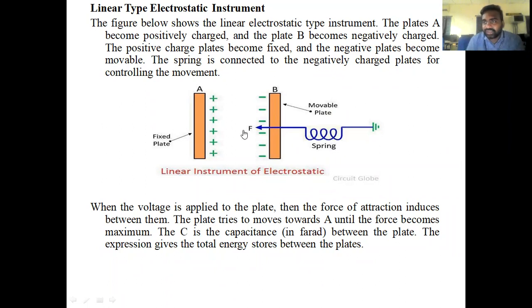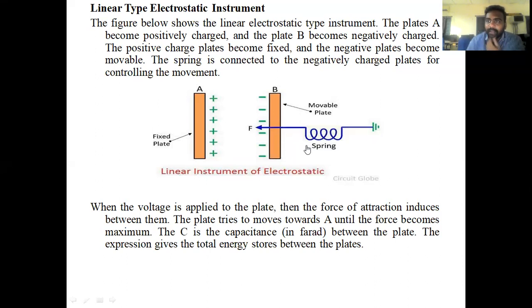So this is about the construction. I hope you are clear with the construction part. If you have any queries with the construction part, just let me know. The construction is simple. Here we have two parallel plates. One parallel plate is positively charged and another is negatively charged. Plate A is the fixed plate and plate B is the moving plate. That's why we connected the spring control here.